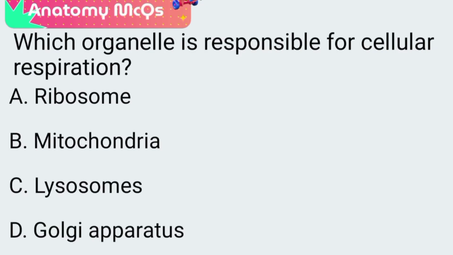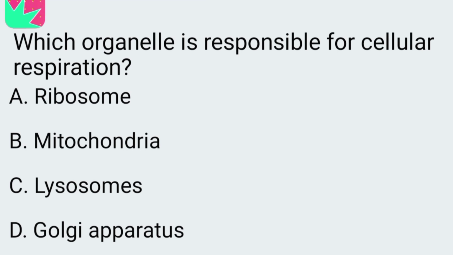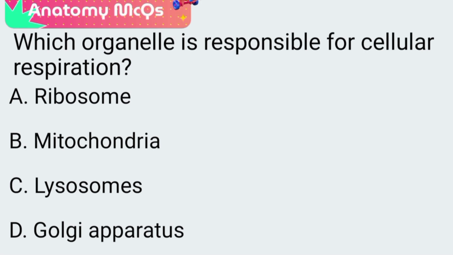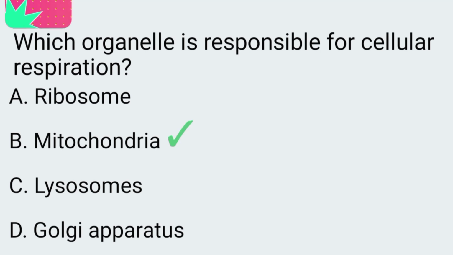Next question. Which organelle is responsible for cellular respiration? A. Ribosome, B. Mitochondria, C. Lysosomes, D. Golgi apparatus. The correct answer is option B, mitochondria.